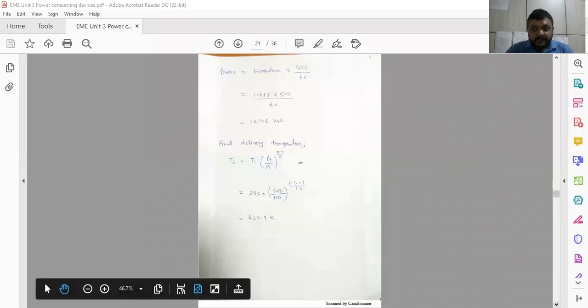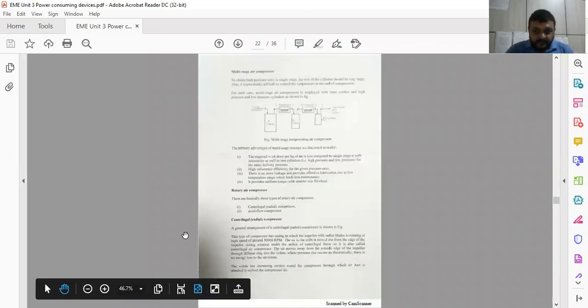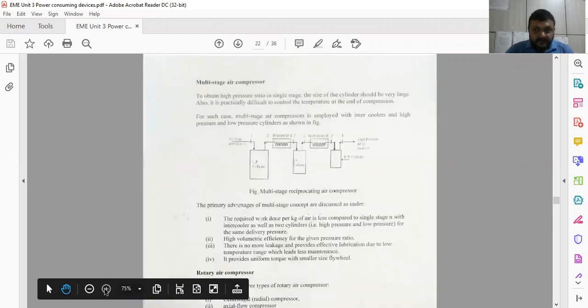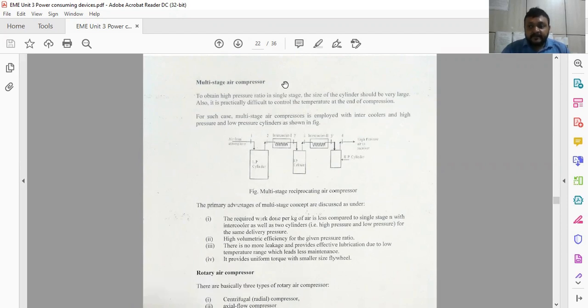Now we have to see some idea regarding multi-staging in an air compressor. To obtain a high pressure ratio in a single stage, the size of the cylinder should be very large, because a high pressure ratio is very difficult to achieve for a single stage air compressor. In that case, we have to keep the size of the cylinder very large, and it is practically very difficult. So to avoid such practical difficulty, we convert the cylinder into multi-stage.